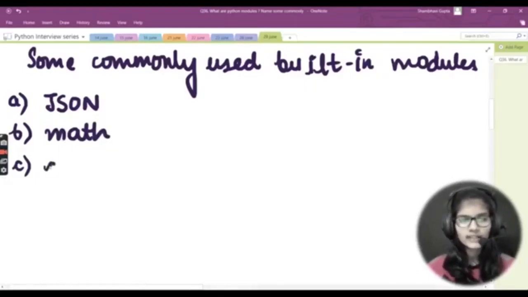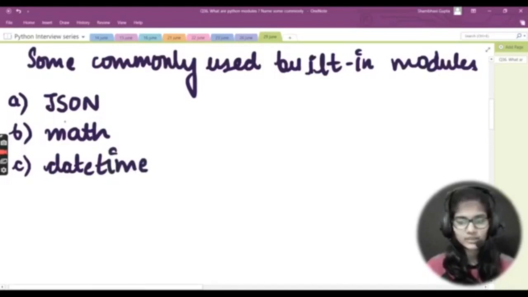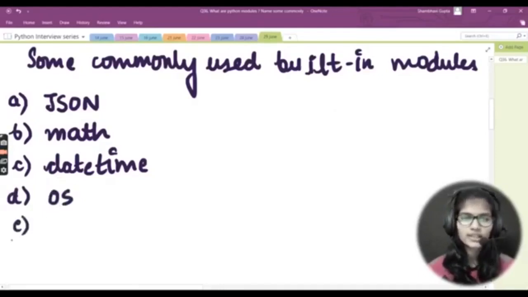Other than that, I have another one, that is datetime. The datetime module is basically a time module which is used to tell you the current date and current time, and it is used in all of these things, right? So datetime is another module which is frequently and commonly used in the Python programming language. Other than that, I have the OS module. OS is also one of the modules which is used a lot in making projects. Whenever we want to make some projects, it is used the most.